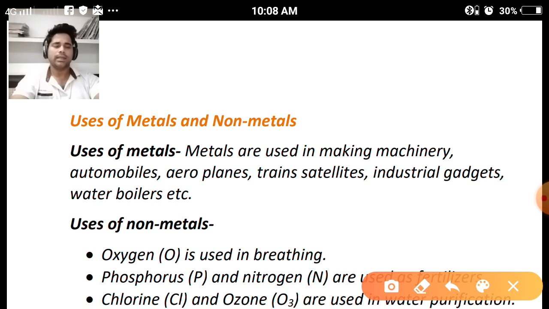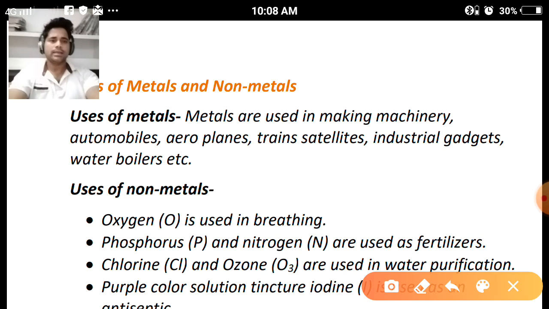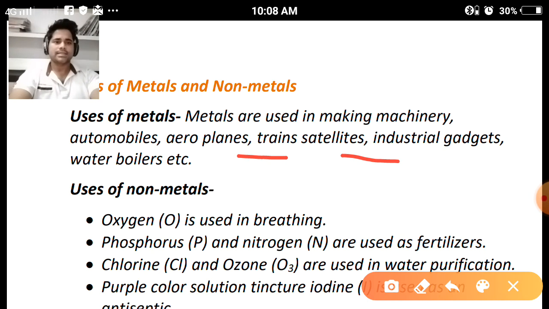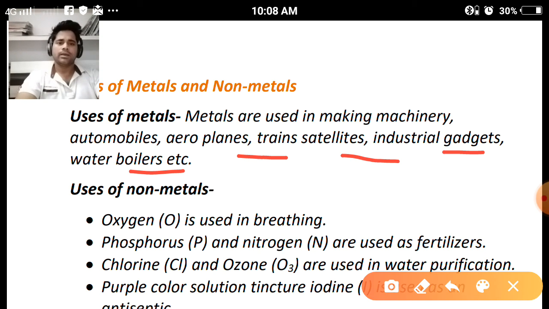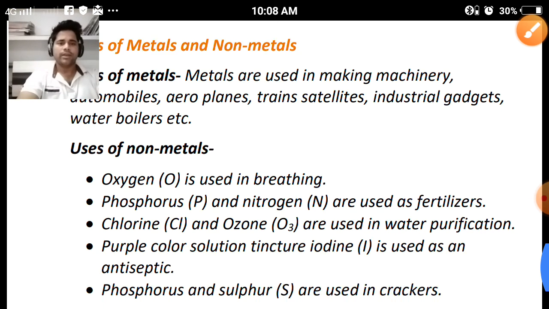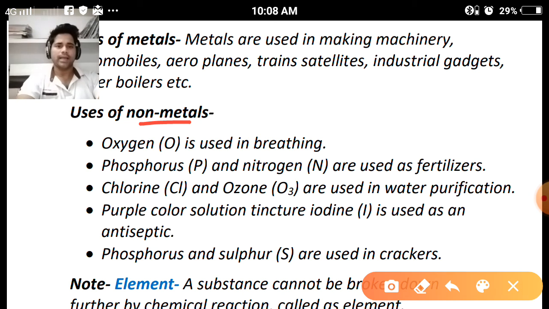What are the uses of metals and non-metals? Metals are used in making machinery, the automobile industry, aeroplanes, trains, satellites, industrial gadgets, water boilers, etc. So the uses of metals are very common. Everybody knows about it, so there is no problem understanding this topic. But we have to focus on the uses of non-metals, which is very important in our exam.